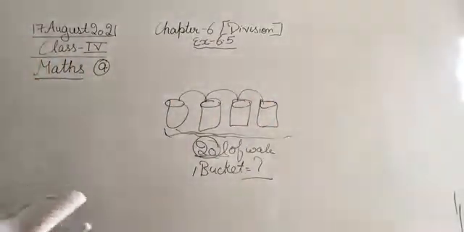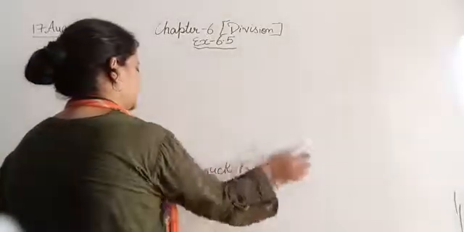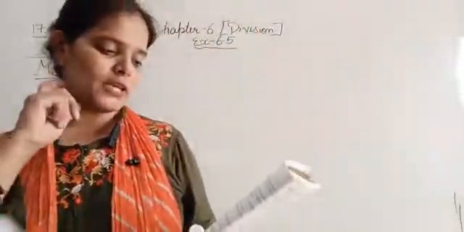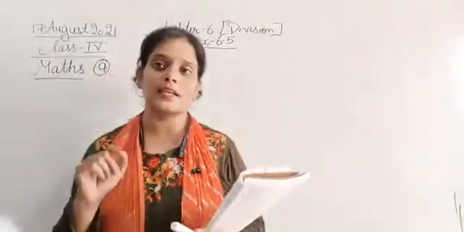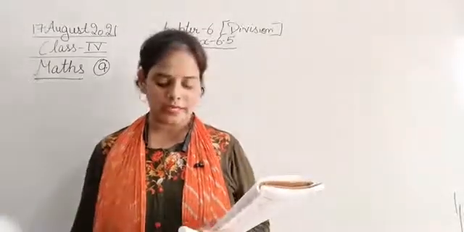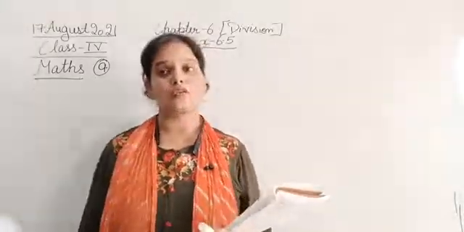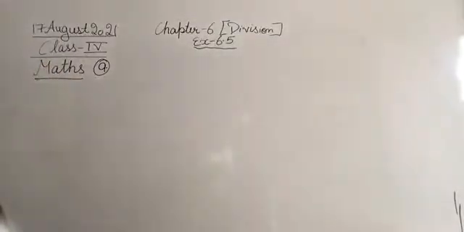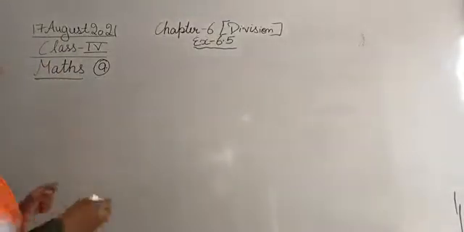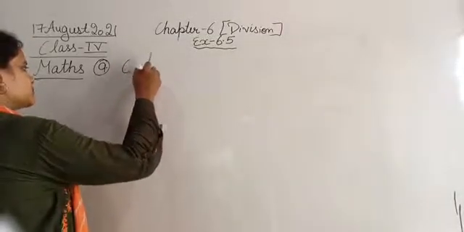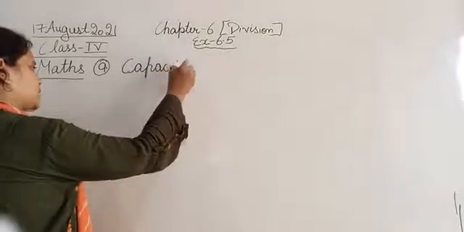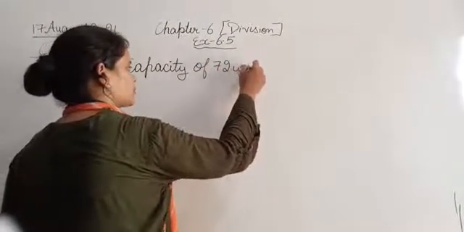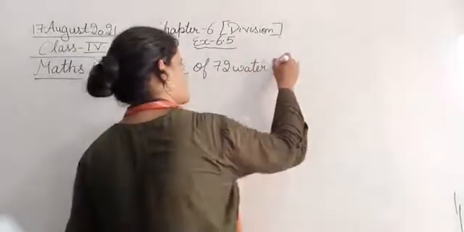Okay, so just like this in question number 9 as well, they have given that 72 water tanks can hold 19,512 liters of water. Find the capacity of each water tank, and we have to tell the capacity of one water tank. Okay, so write: capacity of 72 water tanks.